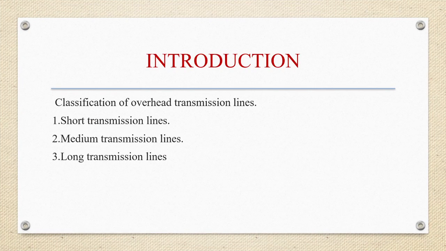The classification of overhead transmission lines is of three types, that is short, medium and long. There are three types of transmission lines: short transmission lines, medium transmission lines and long transmission lines. The important considerations in the design and operation of a transmission line will be the determination of voltage drop, line losses and efficiency of transmission. These values will be influenced by the line constants R, L, C of the transmission line.